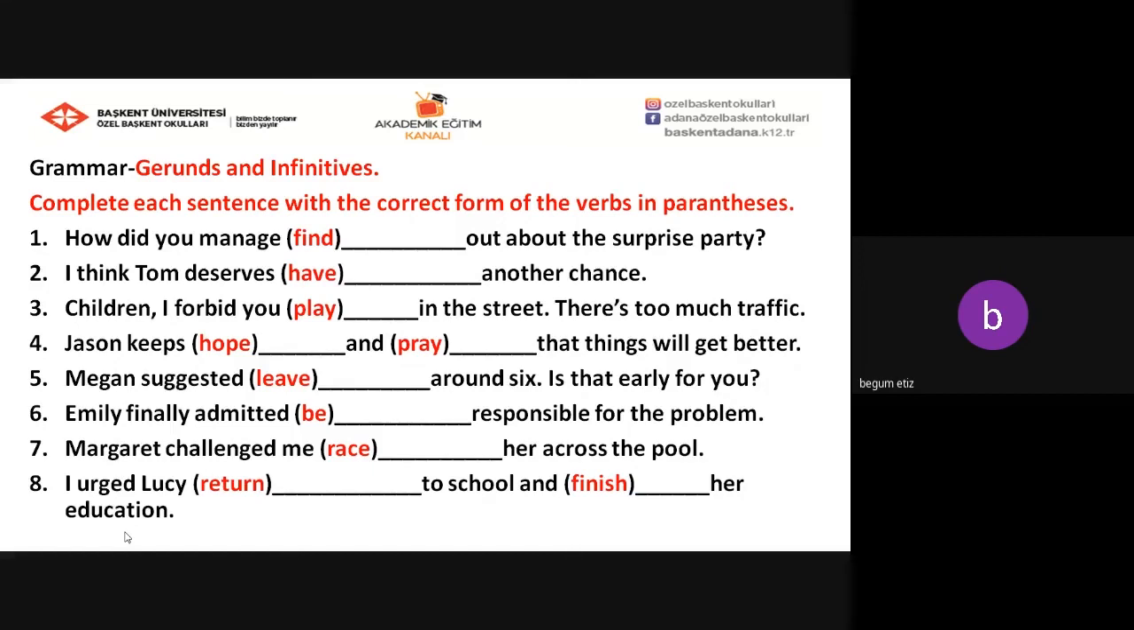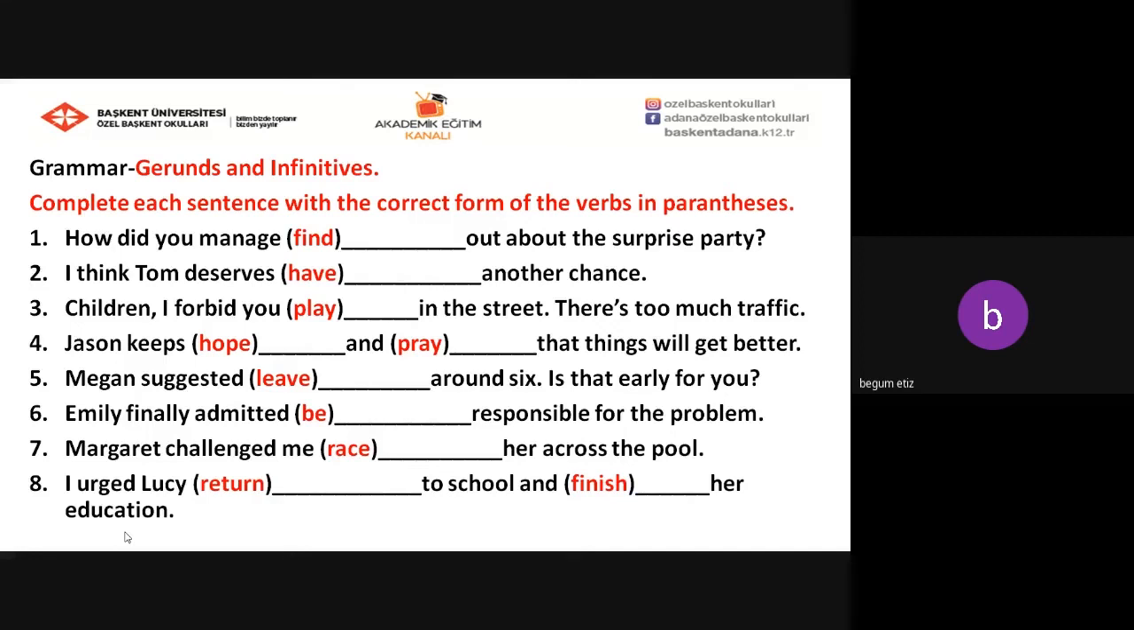Here is another exercise where you need to complete each sentence with the correct form of the verbs in parentheses. As you can see here, there are totally 8 questions. How did you manage out about the surprise party? I think Tom deserves another chance. Children, I forbid you. In the street, there is too much traffic. Jason keeps, and that things will get better.